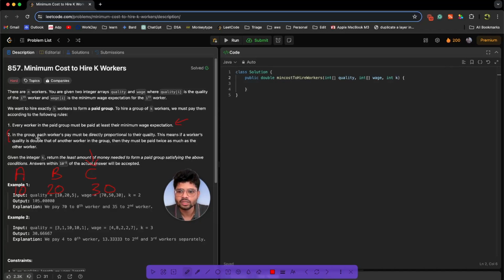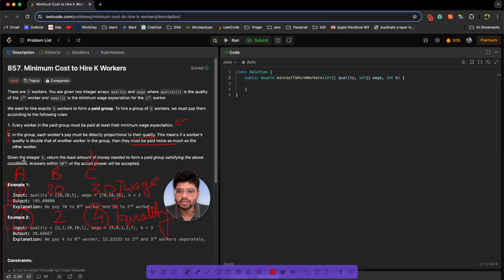Let's look at the second one. In the group, each worker's pay must be directly proportional to their quality. This means if a worker's quality is double that of another worker in the group, then they must be paid twice that of the other employee. So this was the wage array. I'll just write down a quality array. Let's say this is the quality array. So A is taking 10 while doing the work of 1x, while C is taking 30 while doing the work of 4x.